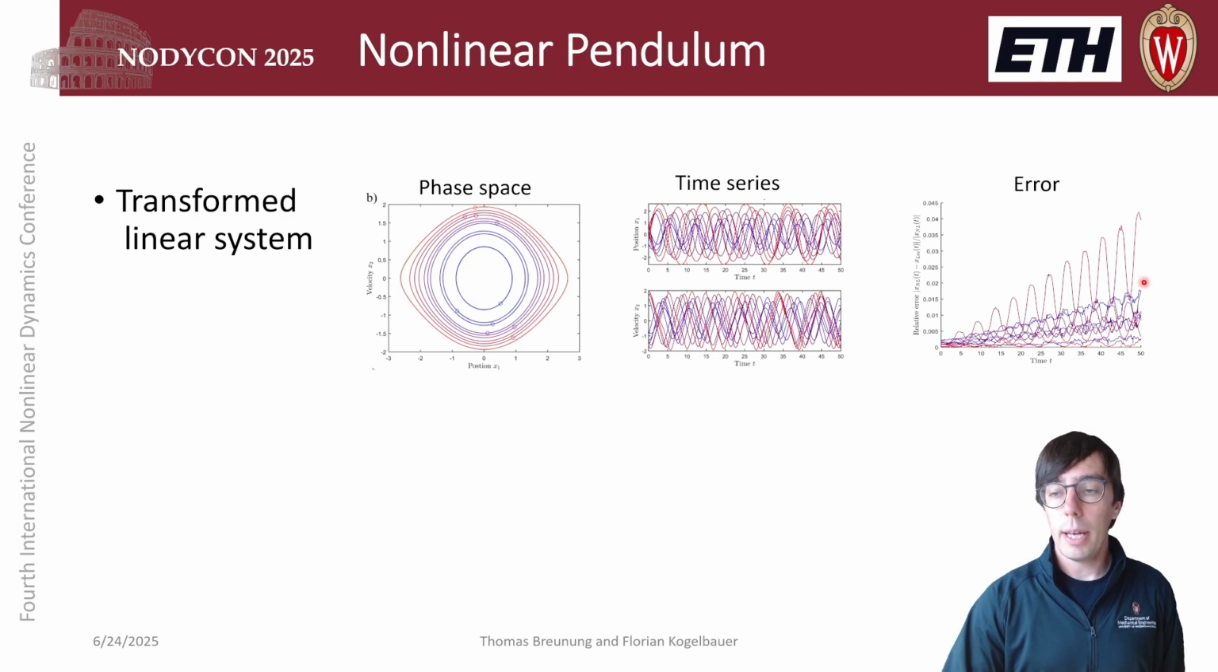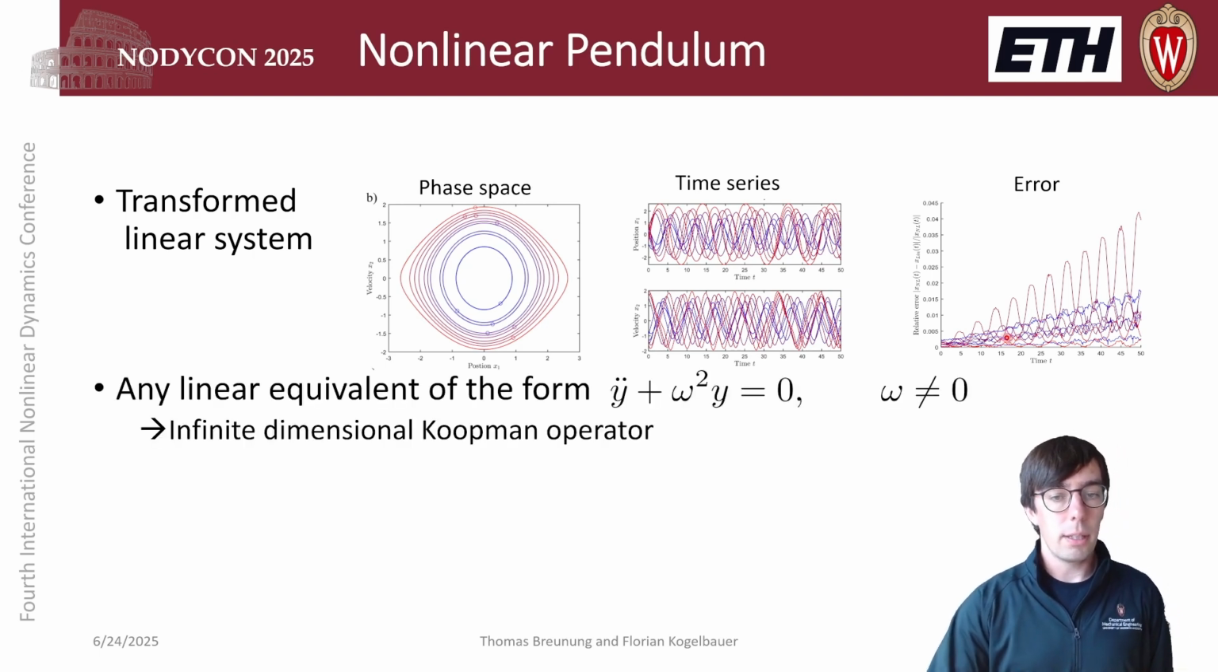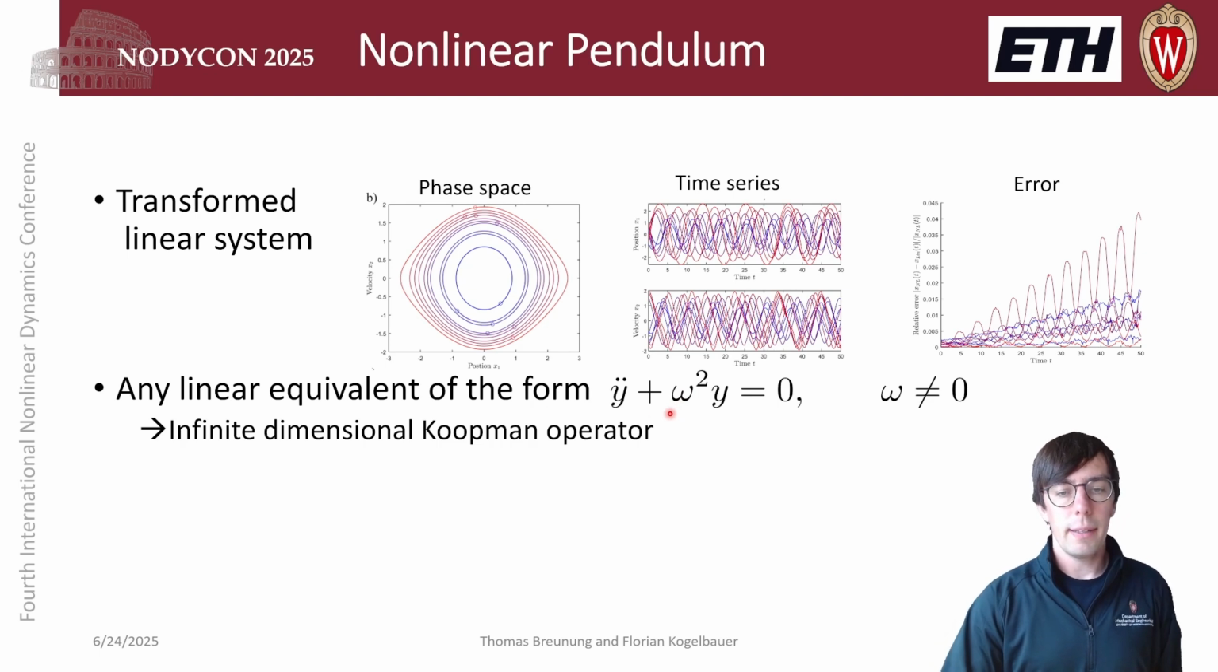And if we compute the error between the transformed linear oscillator and the nonlinear pendulum, we see that this error remains below 5%. So if we now look a bit closer at our approach, we can see that any linear equivalent of the form with any frequency would have worked in our approach.